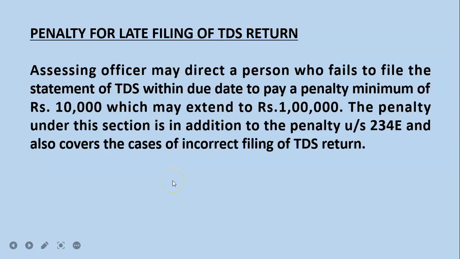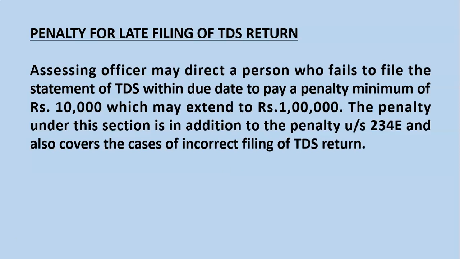Next is the penalty for late filing of TDS return. Apart from that penalty of rupees 200 per day, you have a penalty of a minimum of rupees 10,000, which may extend to rupees 1 lakh also. So these are the penalties for late filing of TDS returns and also in case of incorrect filing of TDS returns. So till this, the revision part for the TDS theory part is over.